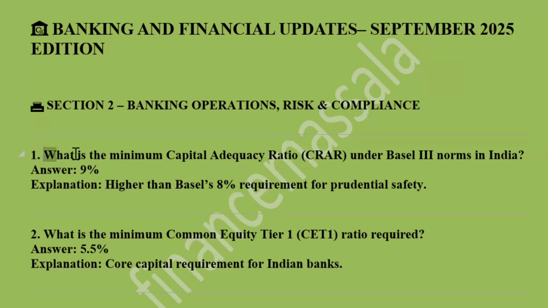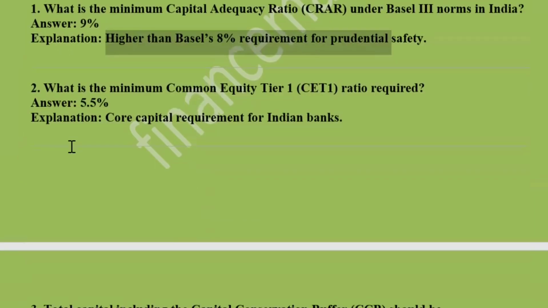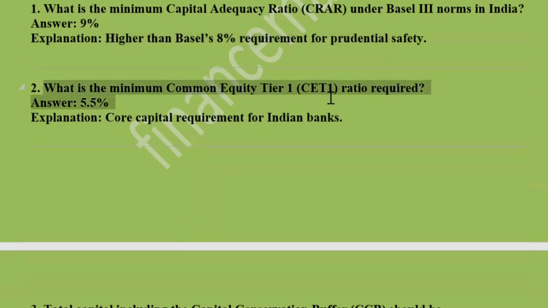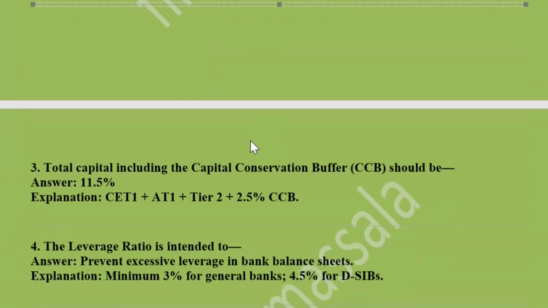First thing: what is the minimum capital adequacy ratio, that is CRAR, under Basel III norms in India? It is 9%, higher than Basel's 8% requirement, for prudential safety. Next: what is the minimum common equity tier 1, CET1, ratio required? It is 5.5%, the core capital requirement for Indian banks.